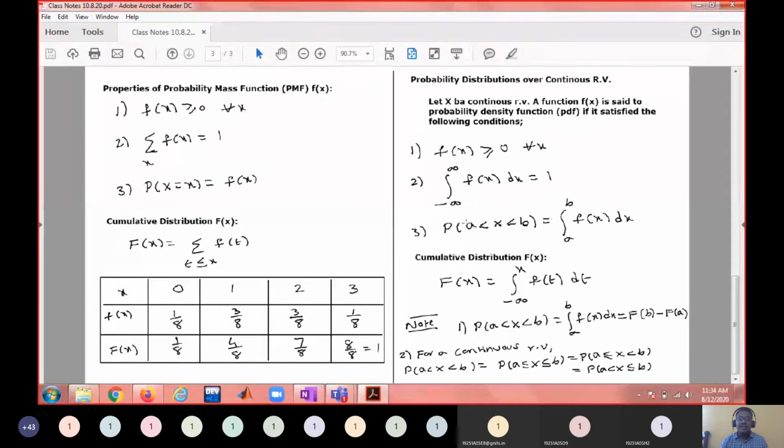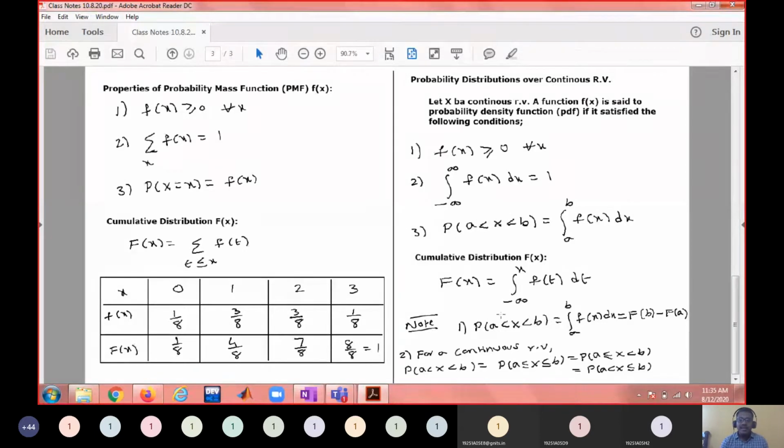The lower bound is the lower limit, the upper bound is the upper limit. So just integrate the density function from a to b, and you will get the probability that the random variable is in between a and b. Corresponding to this density function, you have a cumulative distribution function, or distribution function, which is given by capital F of x equal to the integral from minus infinity to x of f of t dt. I said this is nothing but the sum of the probabilities up to x, from minus infinity.